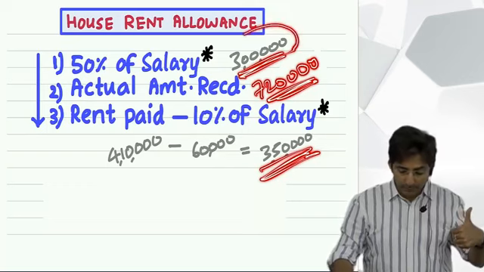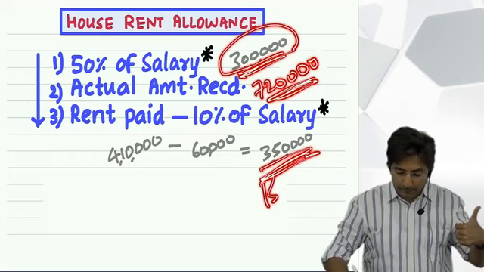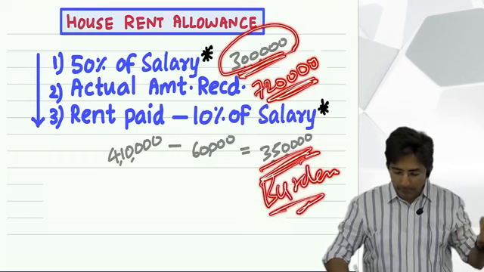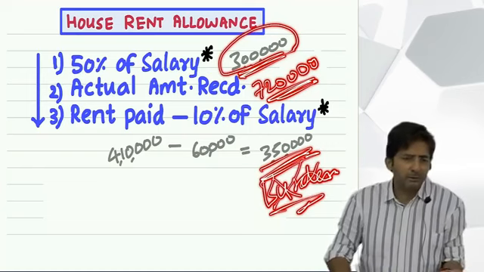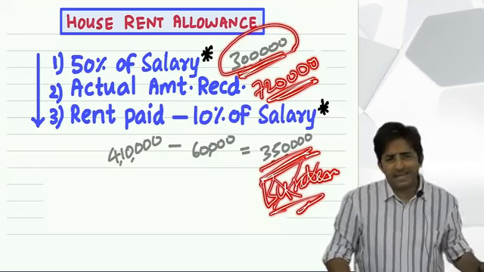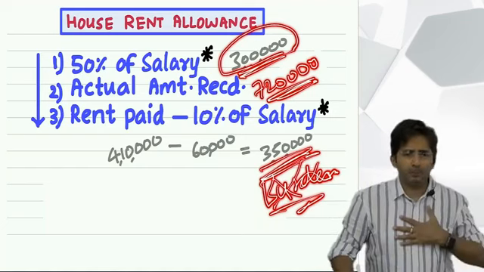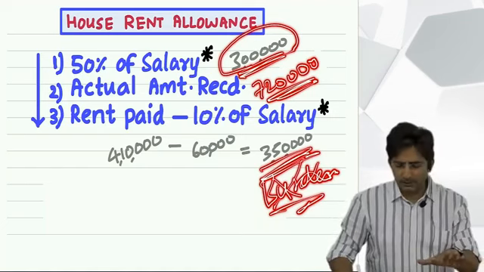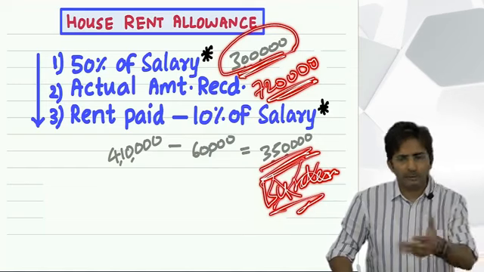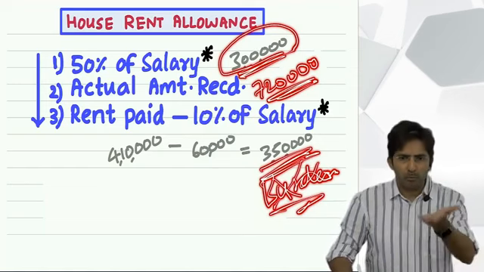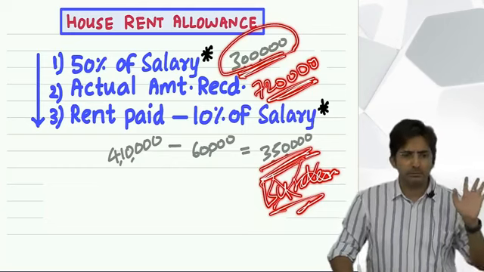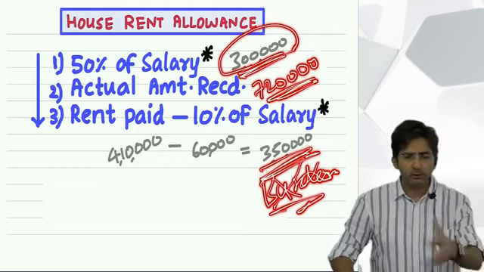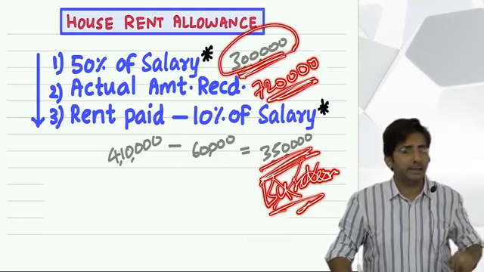But here the 3 lakh 50,000 burden has lost its importance. Because government says we understand it's a burden on you, but sorry, we are not doing charity. We can help you up to a limit. And what is the limit? 3 lakhs. Means up to 3 lakhs we can exempt you. But your boss is so generous, he gave you 7 lakh 20. That is too much. At the most we can exempt 3 lakhs.